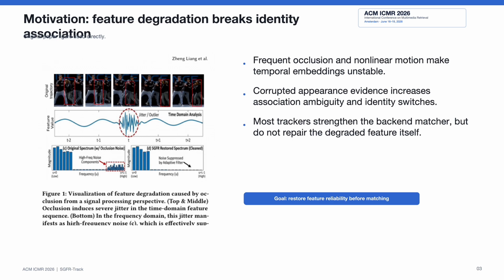Existing methods usually try to solve this problem from the backend association side, such as improving motion prediction, matching rules, or global context modeling. These methods are useful, but they usually treat appearance features as fixed inputs. Our motivation is that if the feature itself has already been degraded, downstream association can only compensate for imperfect evidence. Therefore, we propose to restore the feature before it is used for matching.